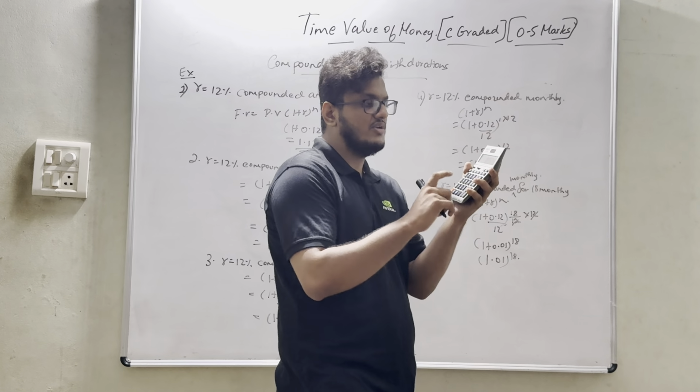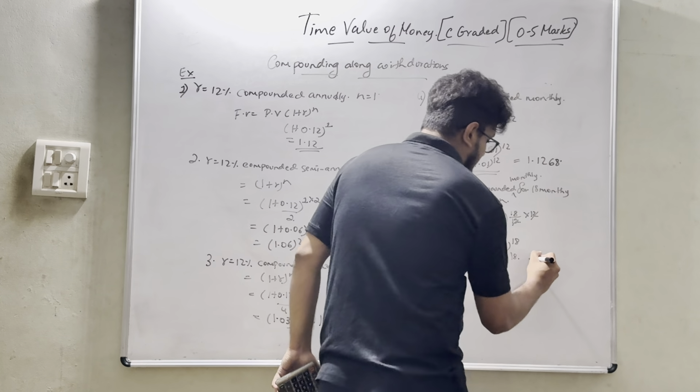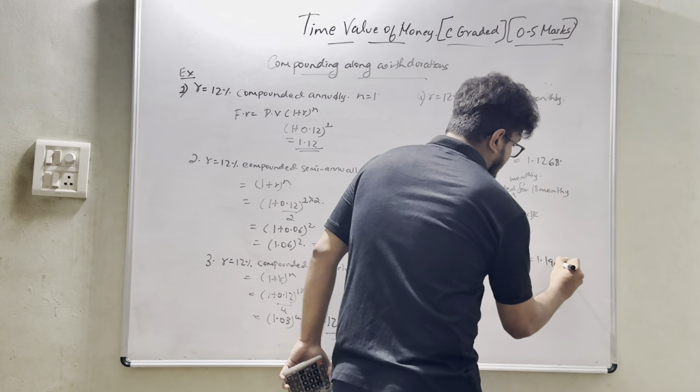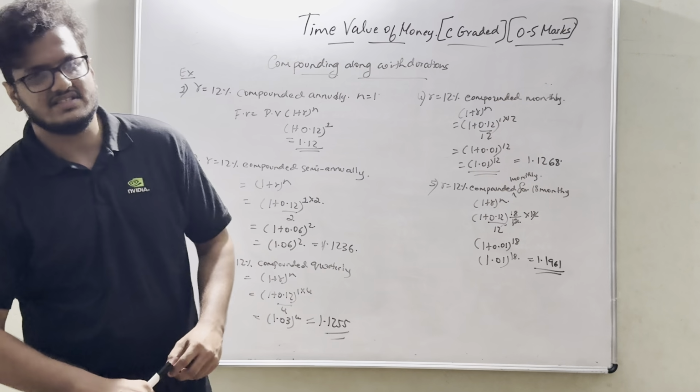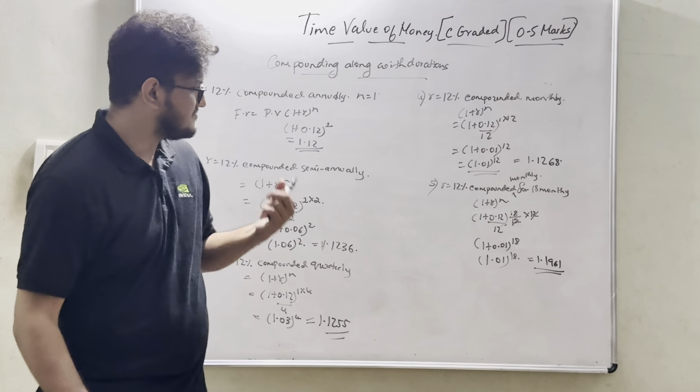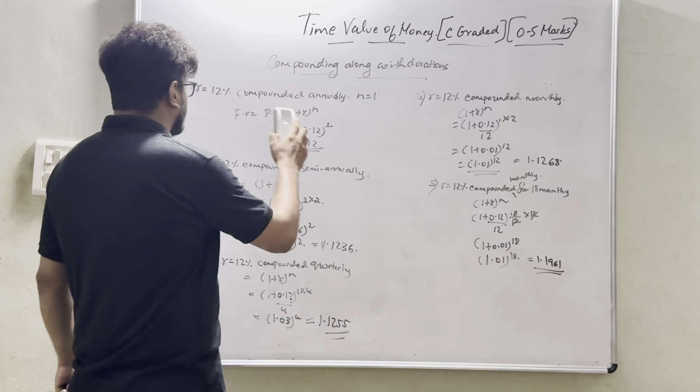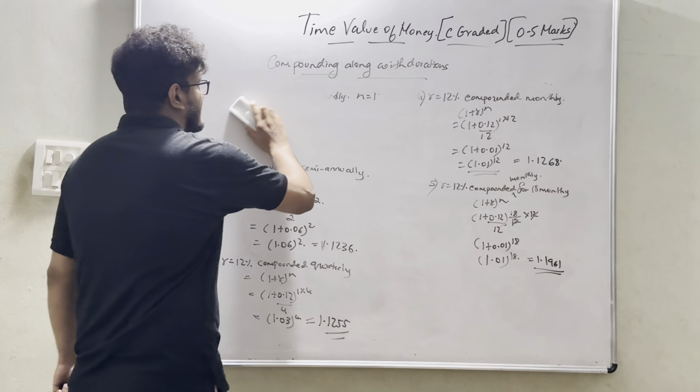1.1268. So here again, 1.01 into equal to 2 times, 4 times, 8 times, 16 times, which will be amounting to 1.1961. Yes, these are simple examples with regard to compounding. Okay, next.